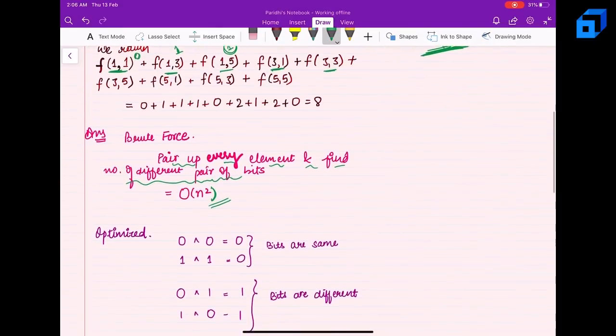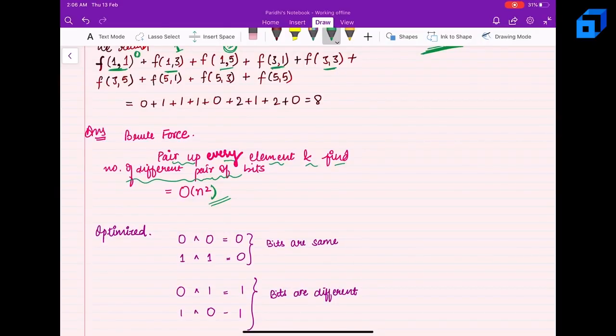So let's talk about the optimized version. For that, let's build some intuition. We want to count the number of ones, or rather the number of bits that differ at every place. So let's say I have places 0, 1, 2, 3. These many places are there in some number.